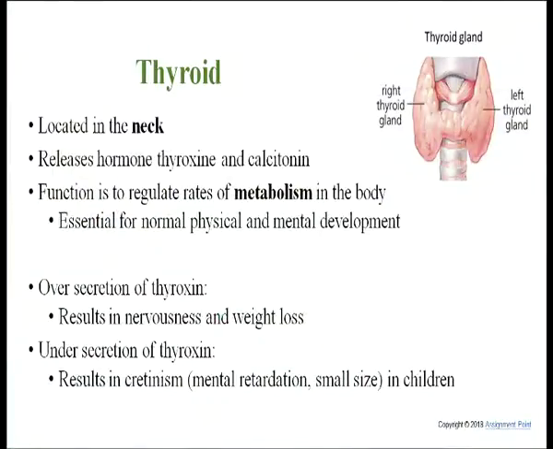The next hormone and its gland is the thyroid hormone. The thyroid is located in the neck area and it releases two hormones, called thyroxine and calcitonin. Thyroid regulation is controlled by a cascade pathway, like the anterior pituitary hormones, which act in a cascade. Thyroid stimulating hormone is regulated by the thyrotropin releasing hormone TRH, and TSH in turn induces the thyroid gland to secrete the two thyroid hormones, thyroxine and calcitonin.